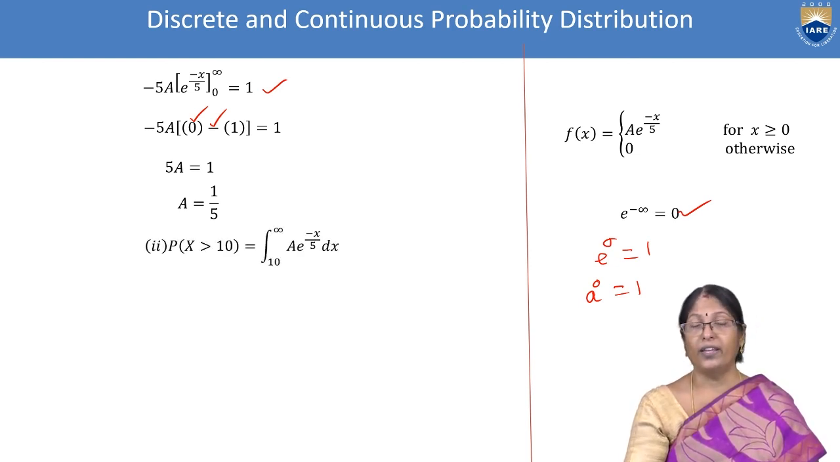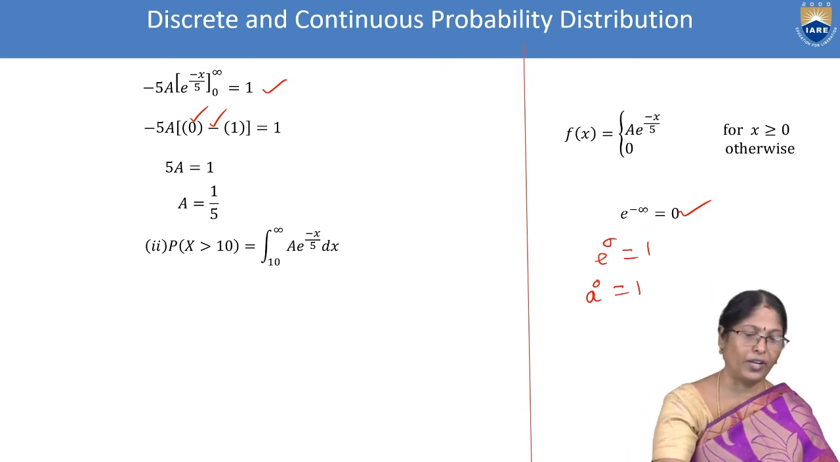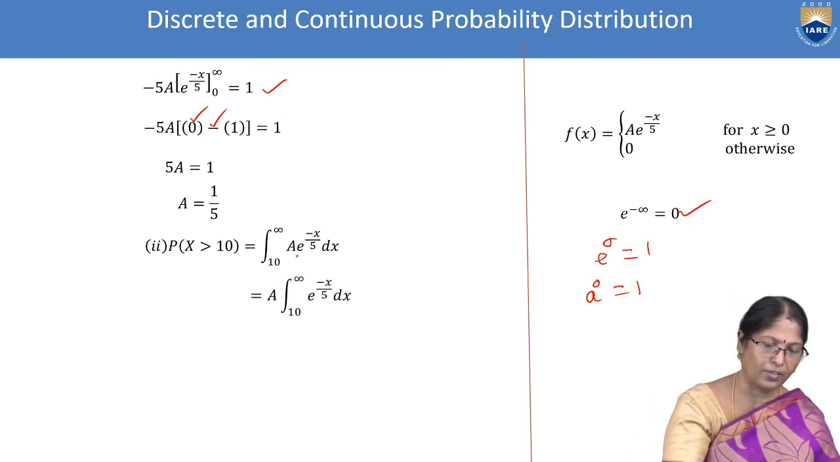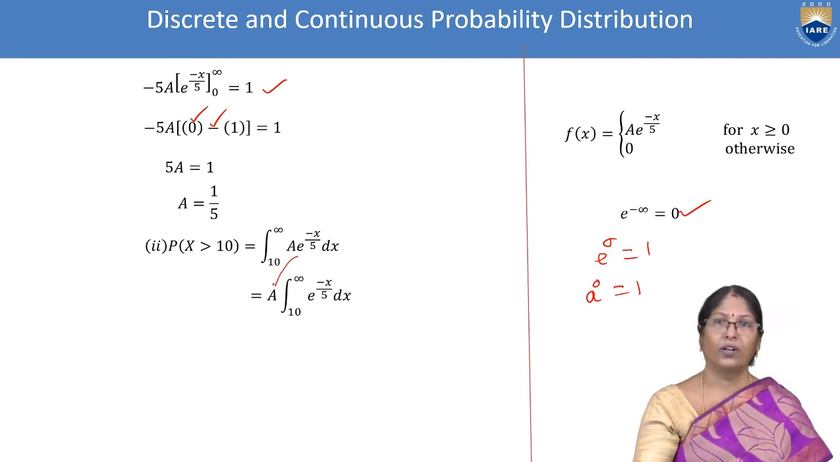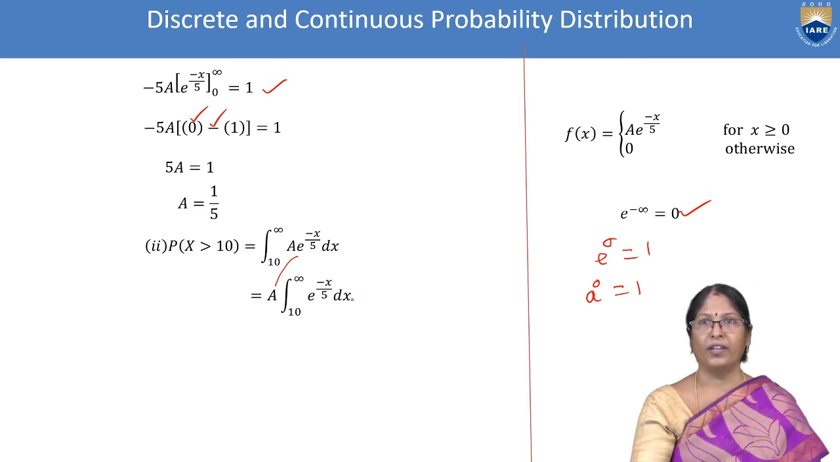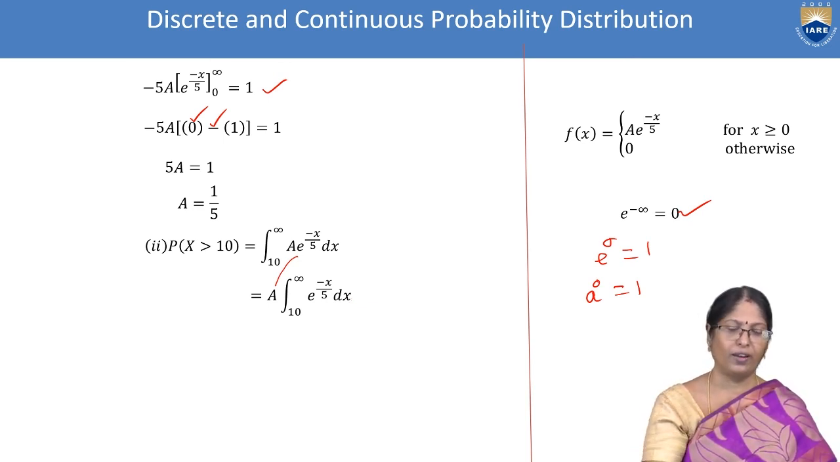So that lady, she speaks over the phone. We want it if it is greater than 10 minutes. What is the probability? So 10 to infinity we kept. a has been taken out. 10 to infinity, e power minus x by 5 dx. Simple integration, we know it very well now.